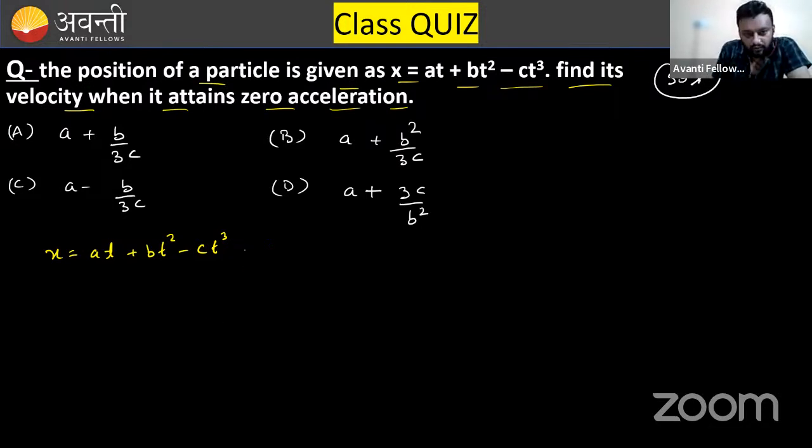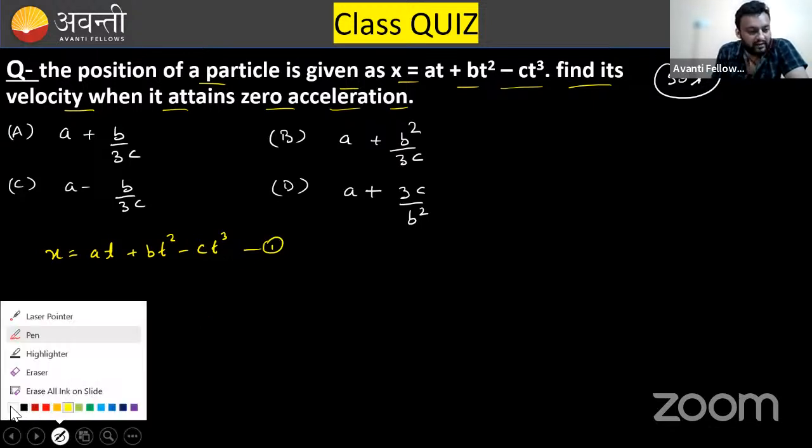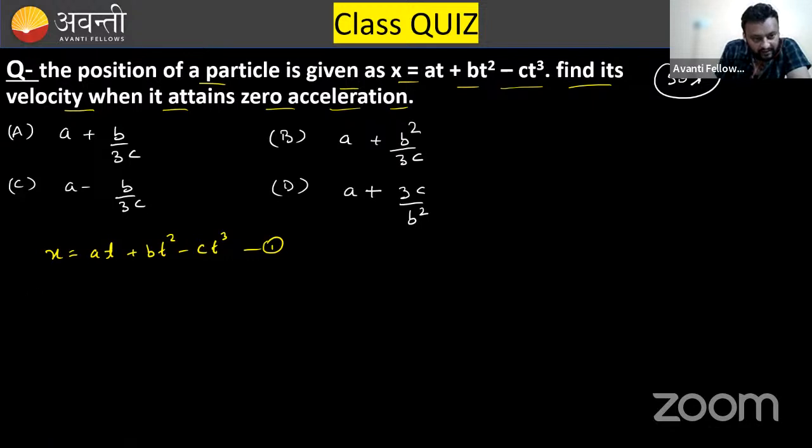So let's suppose this is the position x. Now you need to find the velocity, and velocity is what everybody remembers: dx over dt. That means you need to differentiate the position. Tell me, how many of you know differentiation? Just clearly say yes or no. I think you have covered that in your classes.